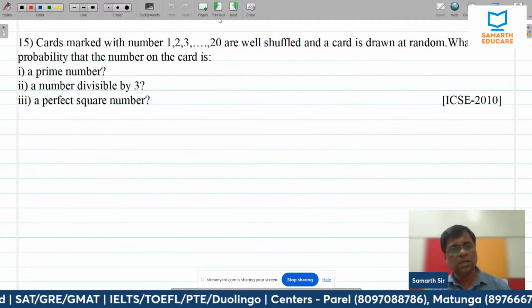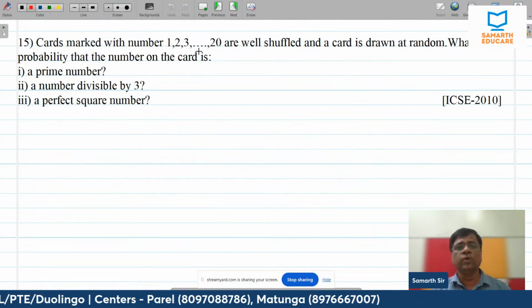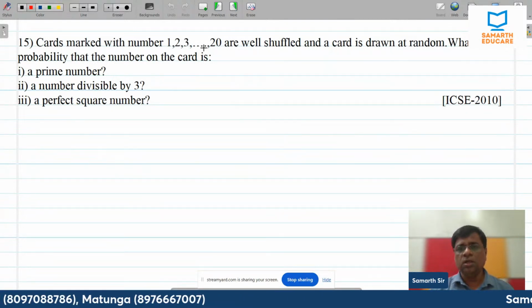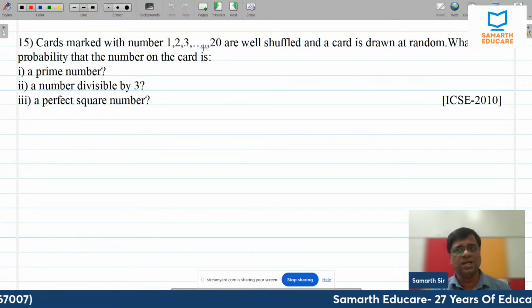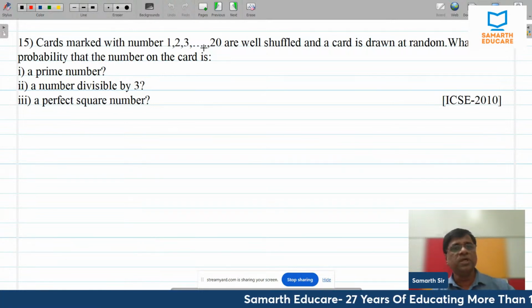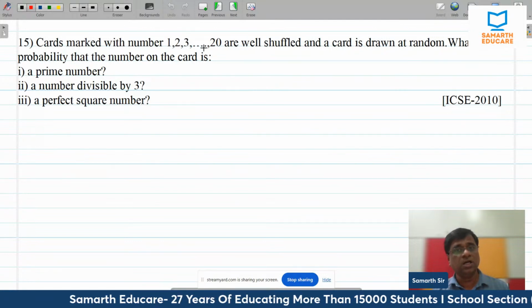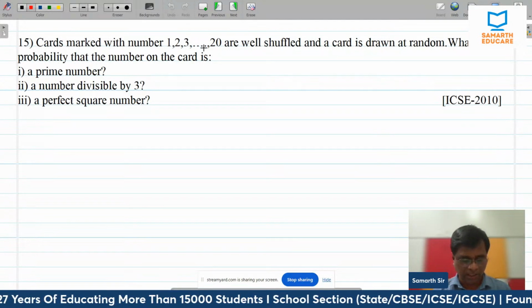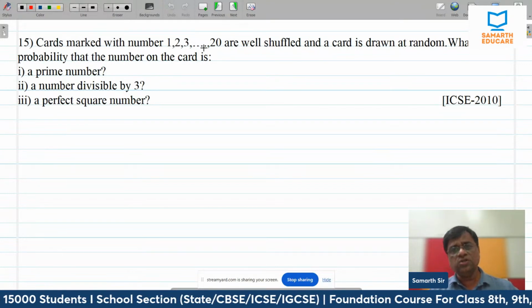ICSE 2010 cards marked with numbers from 1 to 20 are well shuffled, and a card is drawn at random. So what is well shuffled? Mix किया है अच्छे से, because ये random experiment करना है तो कोई भी biased चीज नहीं होनी चाहिए, इसलिए they are shuffled. और अगर नहीं mention किया तो भी assume करना है they are shuffled, right? So even if that is not mentioned, okay, you have to assume that they are shuffled.